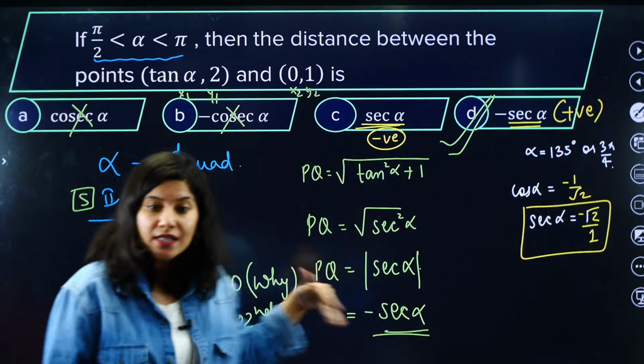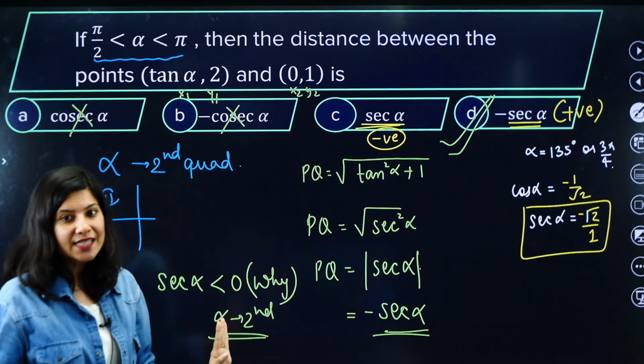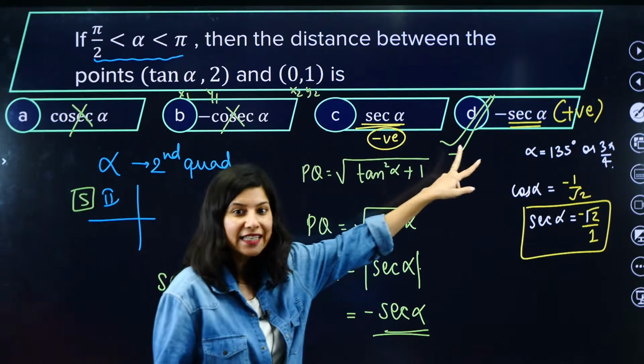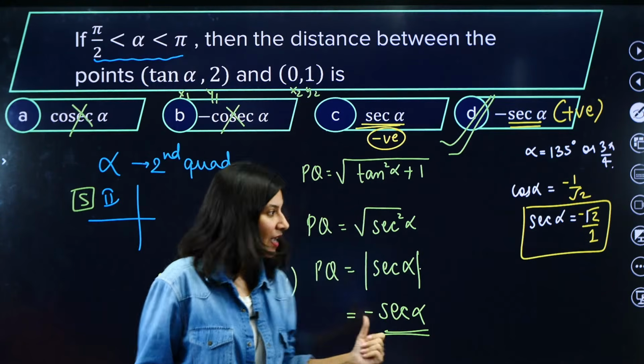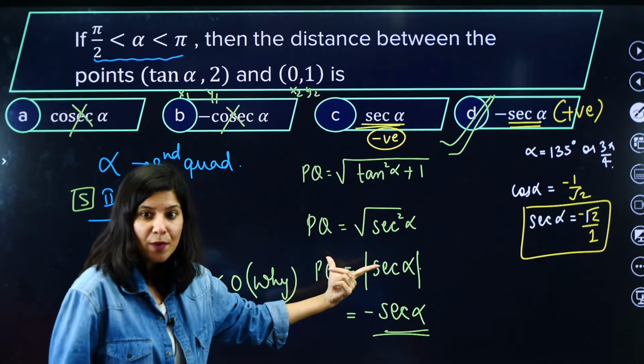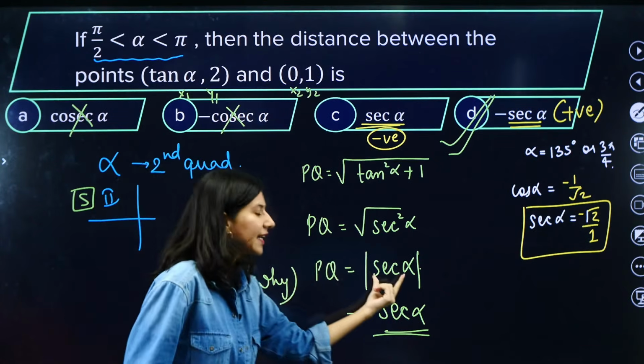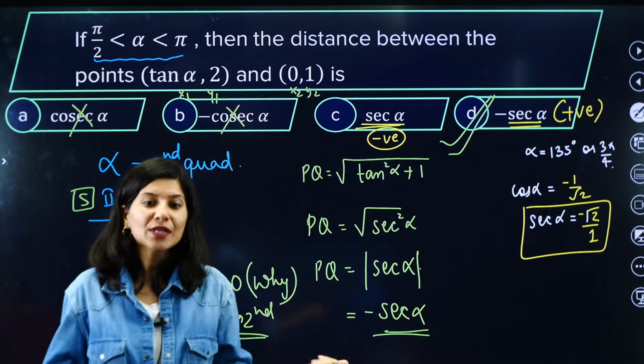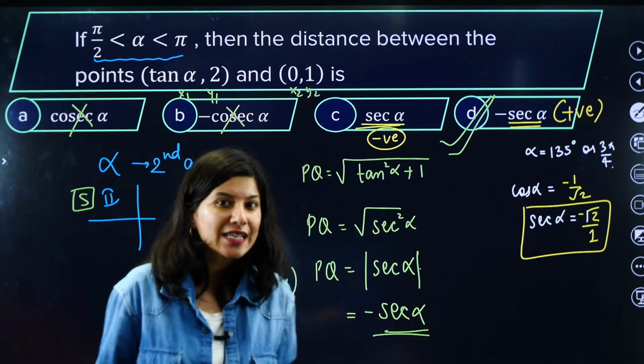So how do we understand, ma'am? First of all, it is clear that out of C and D, D is actually positive. Now, how does a modulus function work? One student was asking also.